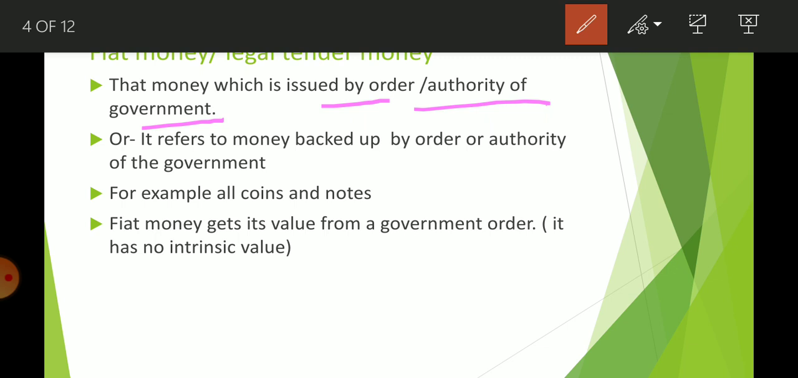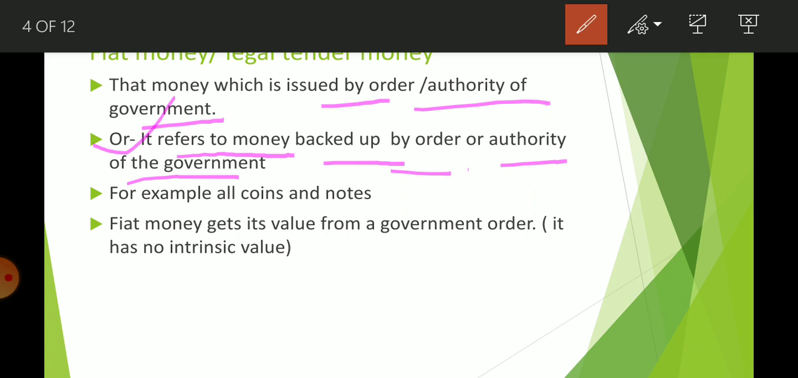Okay, one more meaning I had written here, it refers to money backed by order और अथॉरिटी ऑफ द गवर्नमेंट. जिस किसी भी पीस ऑफ पेपर को गवर्नमेंट बोल देती है कि ये आज से हमारा नोट है, वो क्या बन जाता है, लीगल टेंडर या फियाट मनी. Okay, like previous old 500 rupees, if you are having old 500 rupees, you cannot make use of it. Why? Because government is not going to back it up. Okay, because from 2016 after demonetization, that old 500 rupees has no backup, it is not a legal tender, it is not a 500 rupees note by our government.